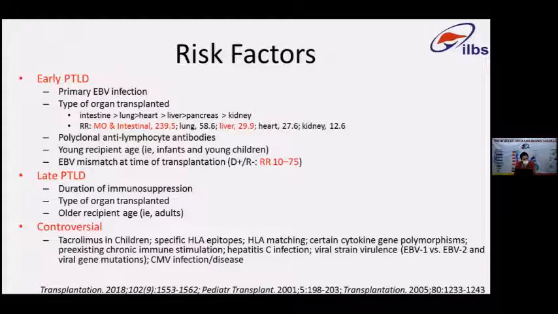Younger age, definitely younger age, because infants, especially infants and younger children, are R minus, that means the recipient would be negative, and since they are predominantly getting their organs from the adult side, they definitely have a donor mismatch. Late PTLD is a more common component when you have a higher cumulative immunosuppression, a longer duration of immunosuppression.